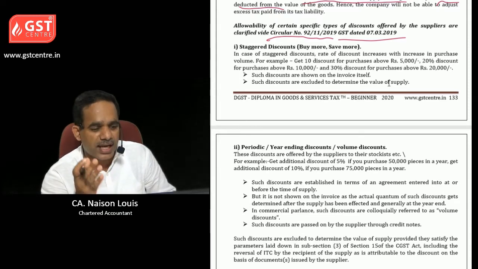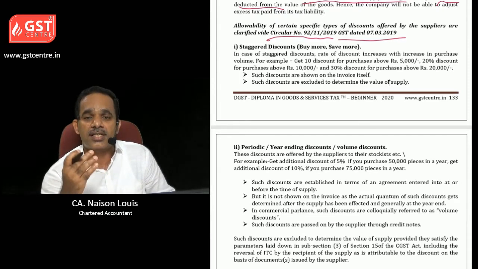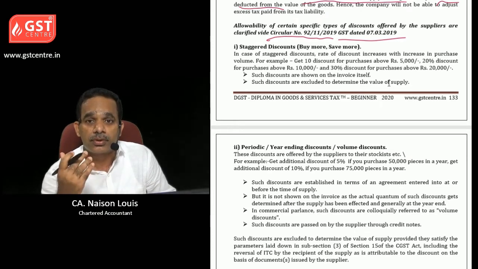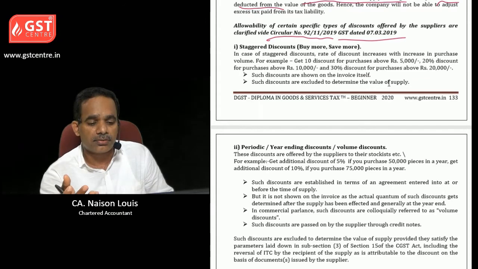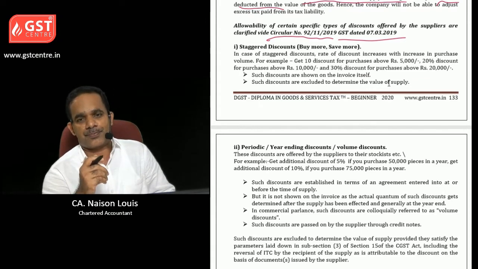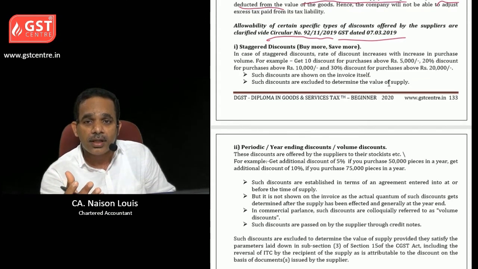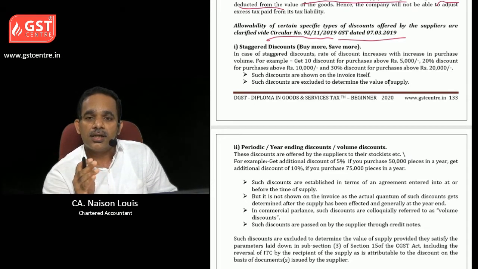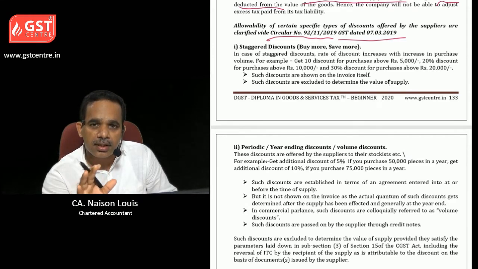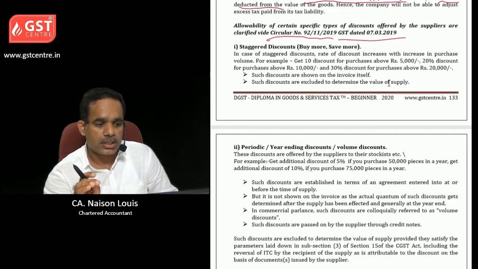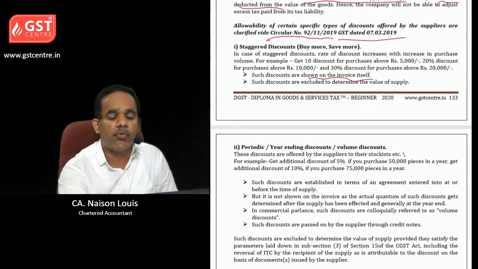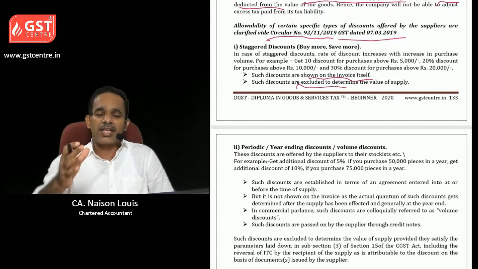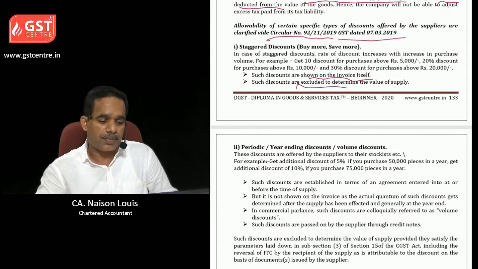For example, get 10% discount for purchases above 5,000, 20% discount for purchases above 10,000, 30% discount for purchases above 20,000, etc. So these discounts can be given to the customers. What will be the treatment? See, already such scheme is displayed and announced. So such discounts are shown on the invoice itself. Such discounts are excluded, so they can be deducted from the value of supply.